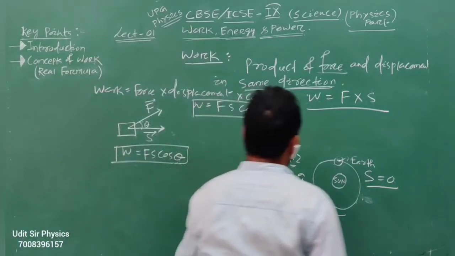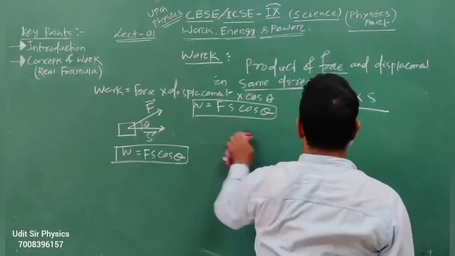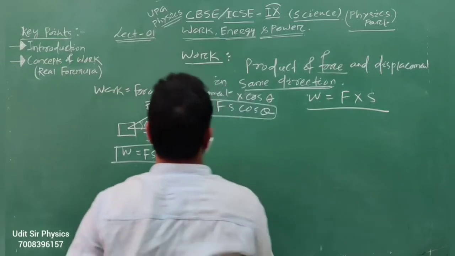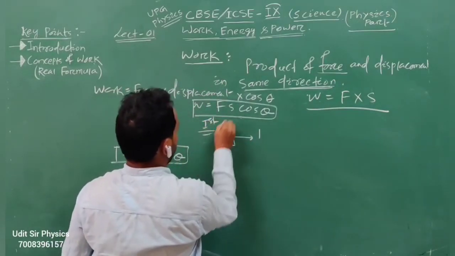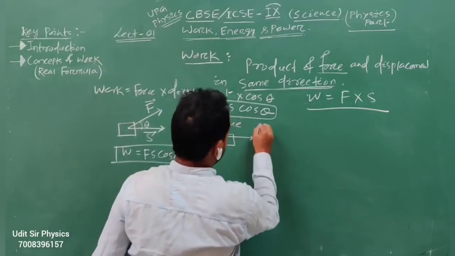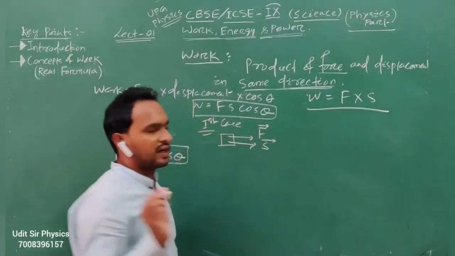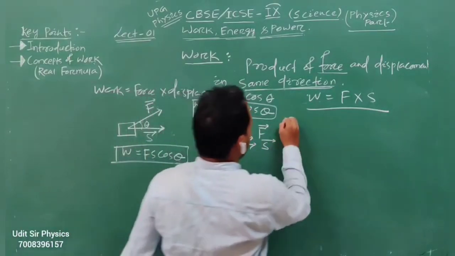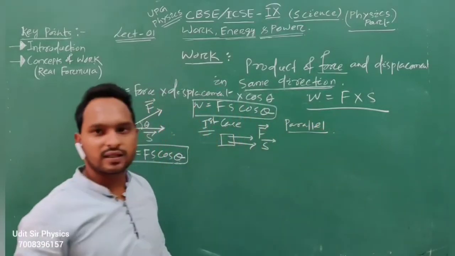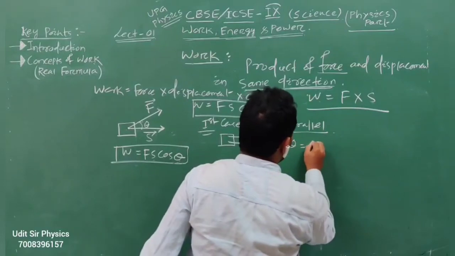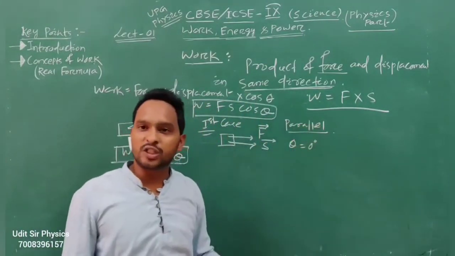Suppose the force and displacement are in the same direction. Here is a body. In the first case, force is a vector quantity, and so is displacement, and force and displacement are in the same direction, meaning parallel directions. And here theta equal to 0 degree. Parallel condition, theta equal to 0 degree, and W equal to force into displacement.